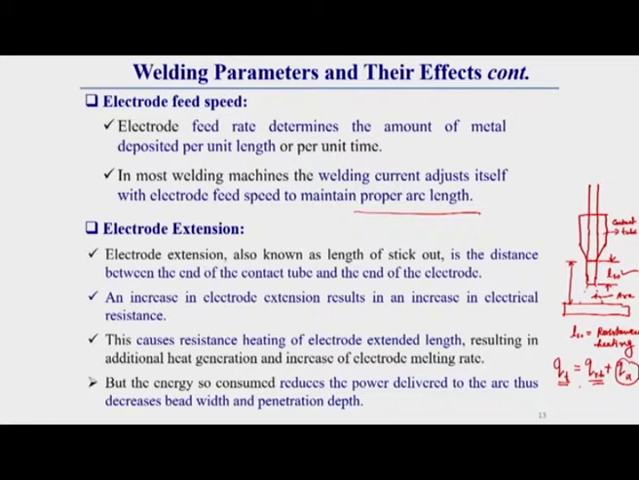So QA decreases, and due to this decrease a less forceful arc will be there, and due to this less forceful arc, the penetration depth will decrease. So due to these things penetration depth will be decreased. Why will penetration depth decrease? Due to less power delivered to the arc because of resistance heating of the extended portion of the electrode.